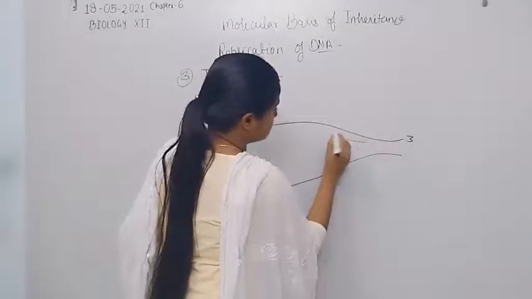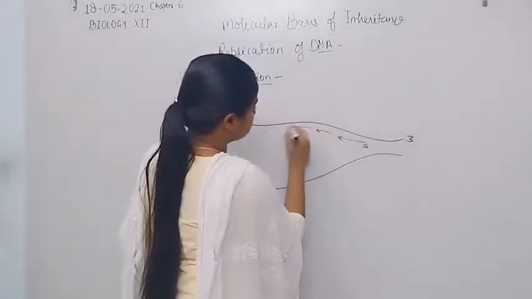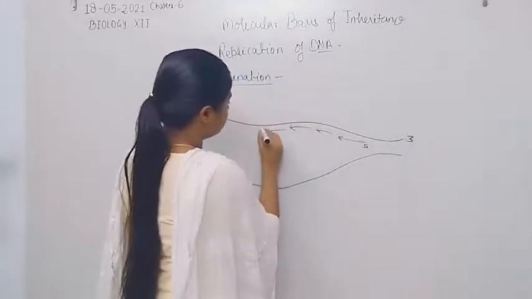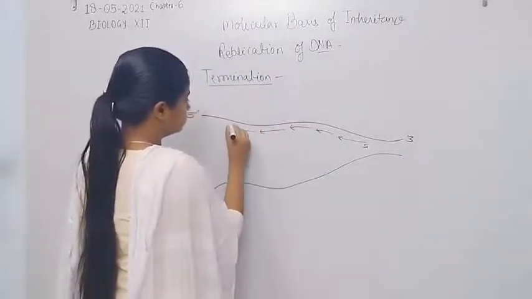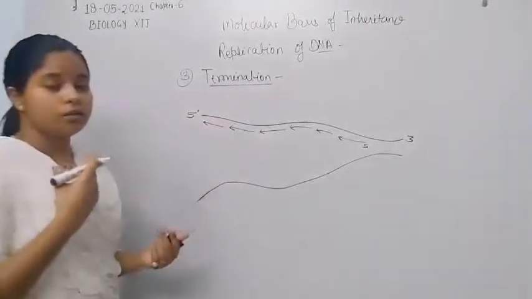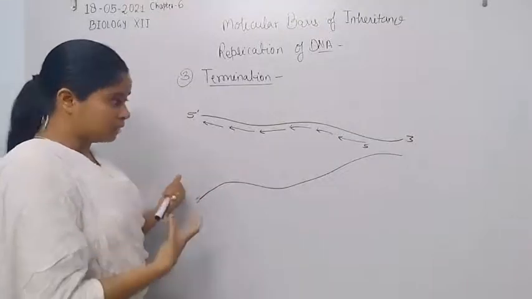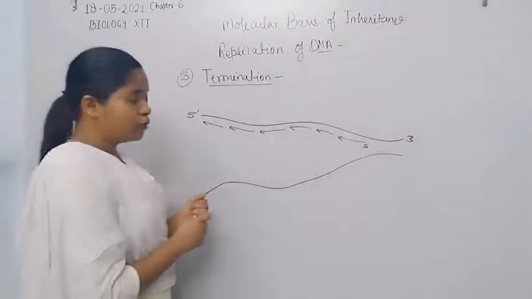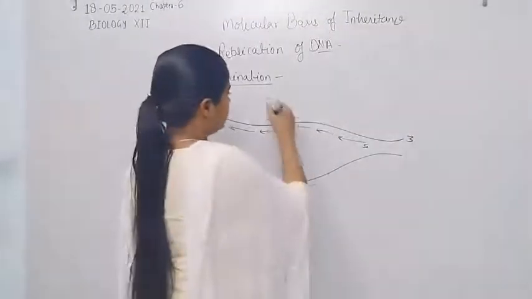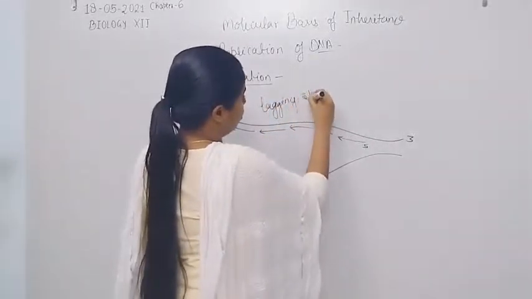So they synthesize new DNA in a discontinuous method, forming Okazaki fragments. As in the previous class, this is also known as the lagging strand, or Okazaki fragments.